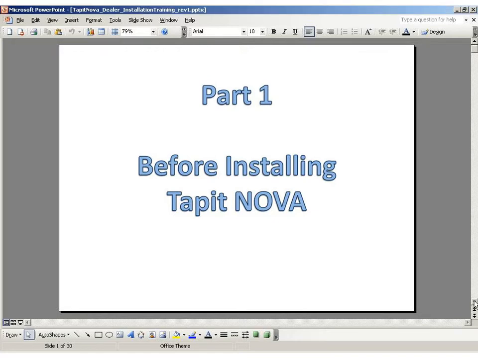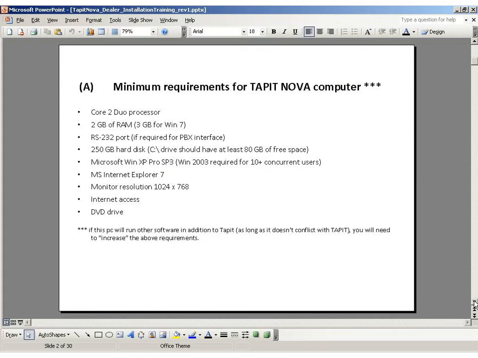Before you can begin the installation of the Nova software, you need to make sure that the PC where Nova is being installed meets some minimum requirements.